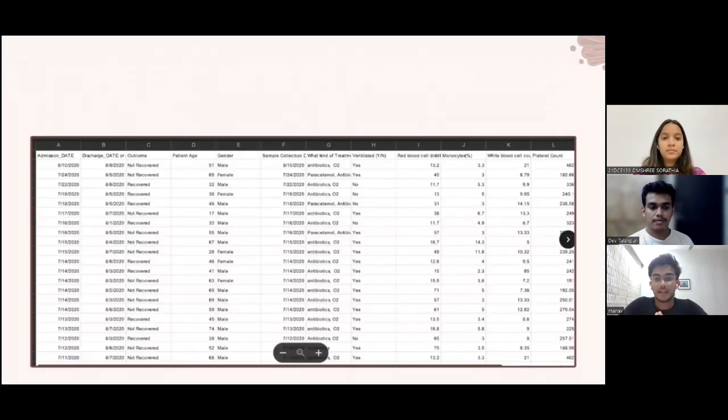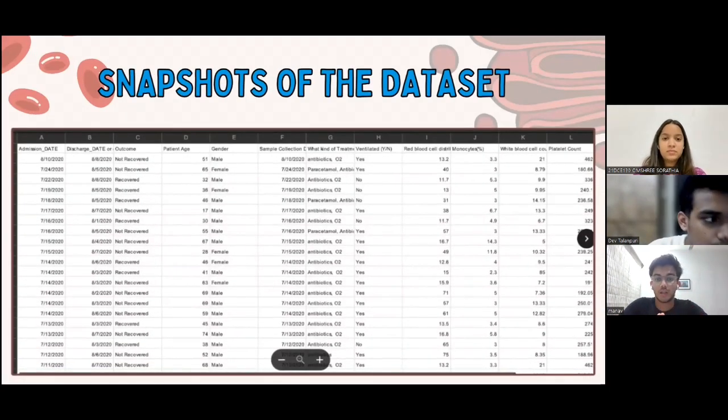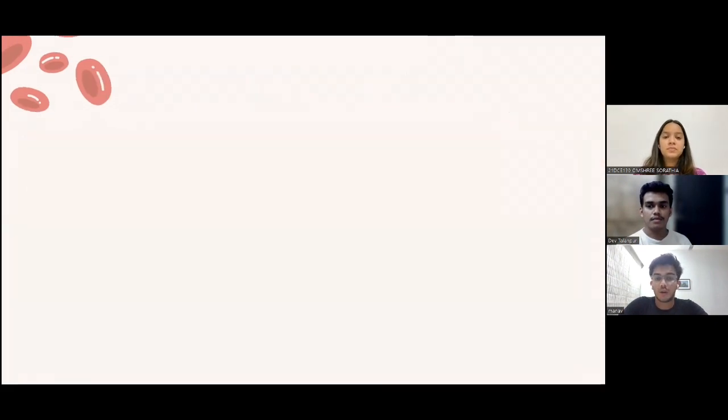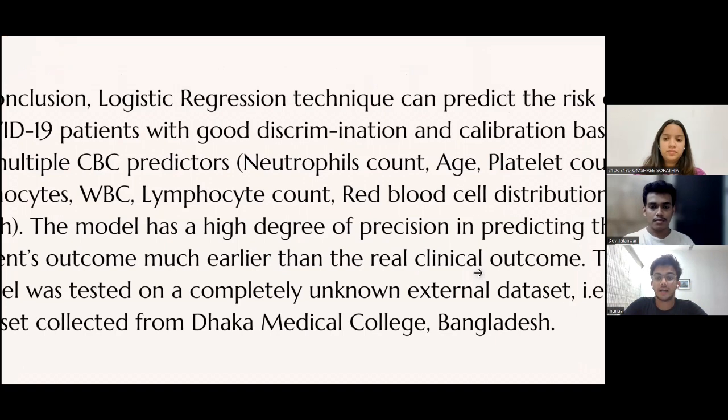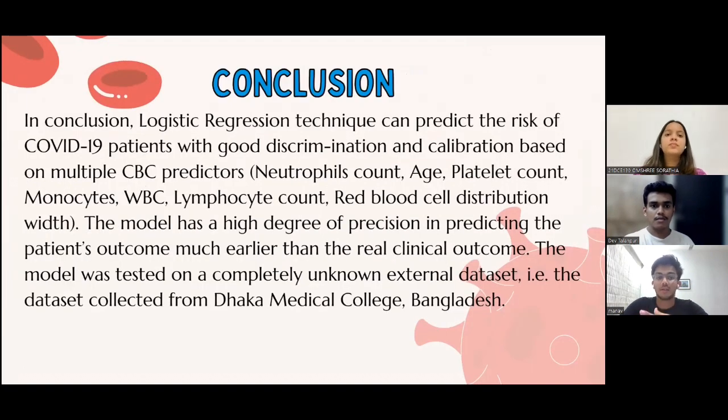This is the snapshot of the data set we have used in the machine learning model, and this was taken from Kaggle. In conclusion, the logistic regression technique can predict the risk of COVID-19 patients with good discrimination and calibration based on multiple CBC predictors.